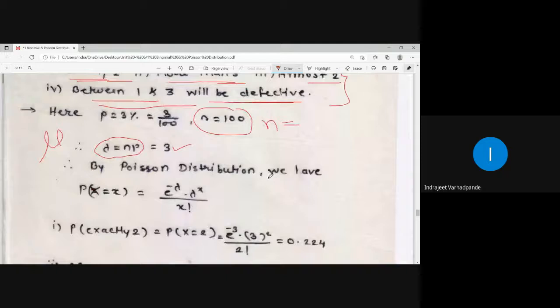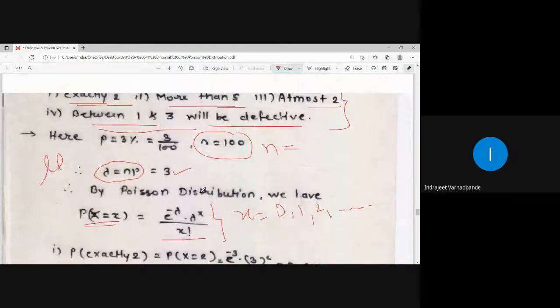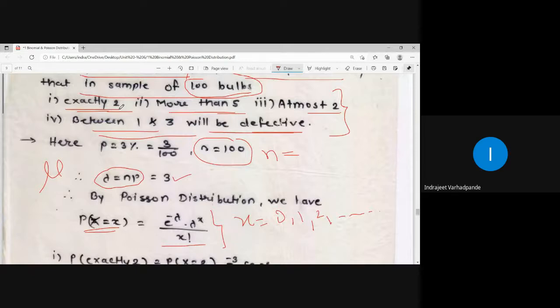So by the Poisson distribution, the probability at X equal to x is e to the power minus lambda, lambda to the power x upon x factorial. This is the formula where x is equal to 0, 1, 2, 3 and so on. Accordingly, I will be calculating the probability for the particular random variable asked. What is the first quantity? Exactly 2.